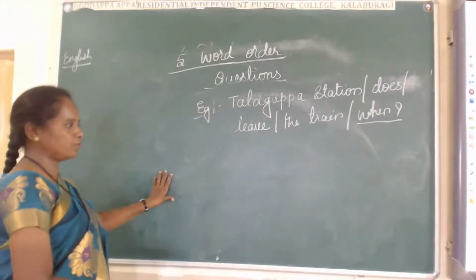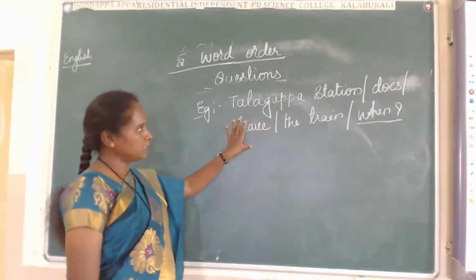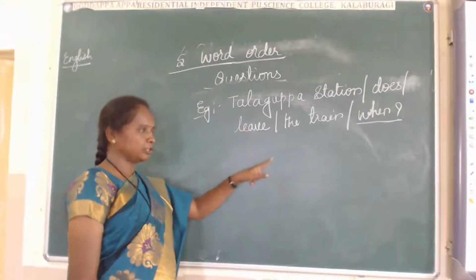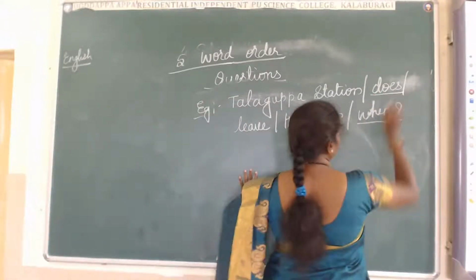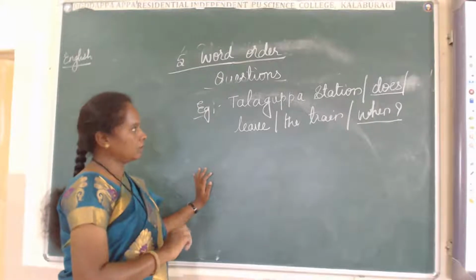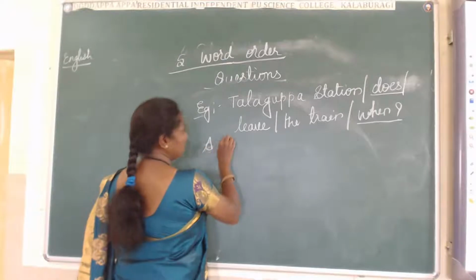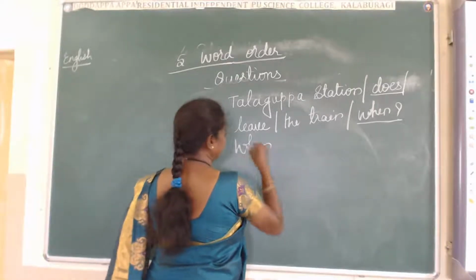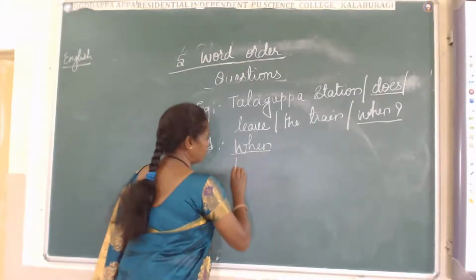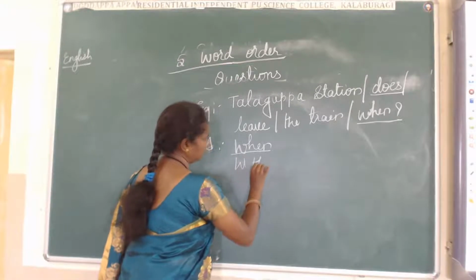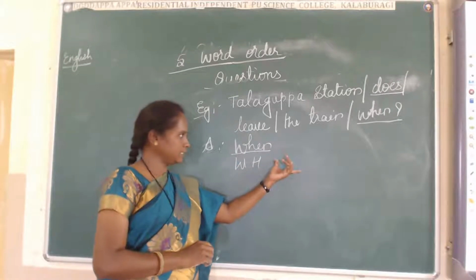WH word. First you should find out in this arrangement whether the sentence starts with a WH word or a helping word, does or when. Here they have given both, and which is suitable for this sentence? Okay, the answer will be when. This is a WH word we are using in the beginning to frame the sentence.